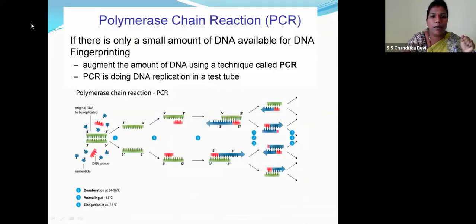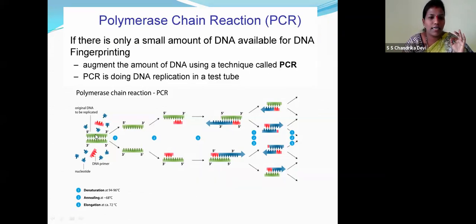So this is the polymerase chain reaction, PCR. Children, if there is a very small amount of DNA available for fingerprinting, first they go for many fingerprintings, that is, the PCR technique is used. So to augment the amount of DNA, we use a technique called PCR. PCR is doing DNA replication in the test tube.